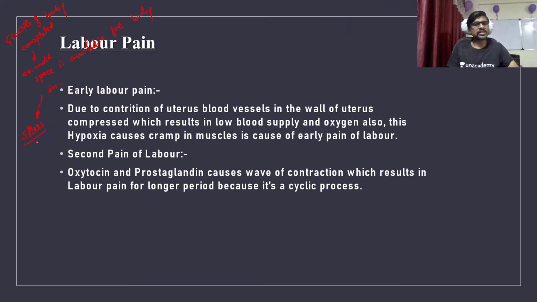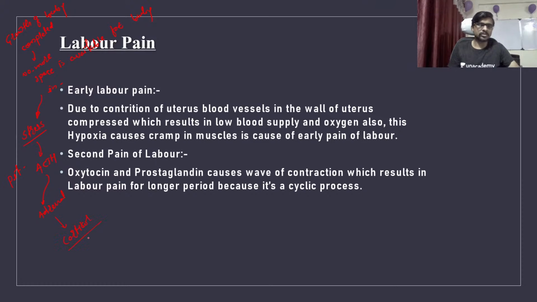This stress increases the secretion of ACTH from the pituitary gland. Okay, so this ACTH moves toward the adrenal gland. The adrenal gland secretes the cortisol.